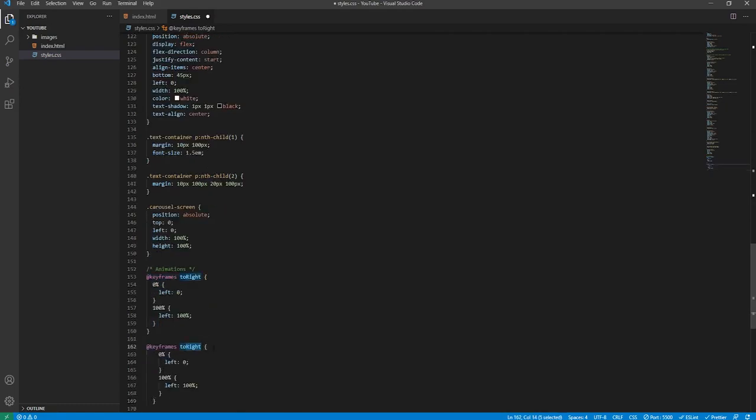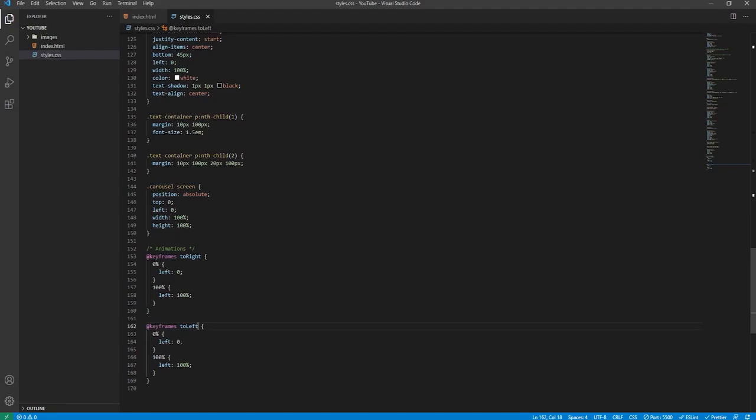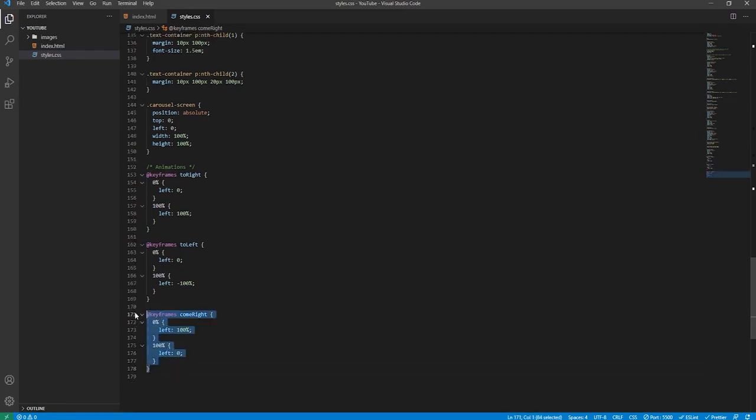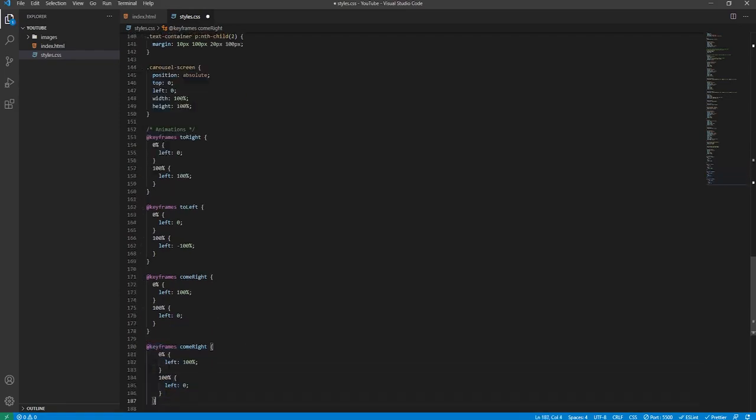And then we'll change it to its sister animation to left, and all we'll do, we'll change around these properties. So it starts at left 100%, ends at left 0. The next one will be, we'll just copy it again, we'll say come right. Now this one actually starts from 100% and it ends up at 0. And the last one, again I told you it wasn't that hard, is simply come, you guessed it, come left. And this one starts at minus 100% and ends at 0.